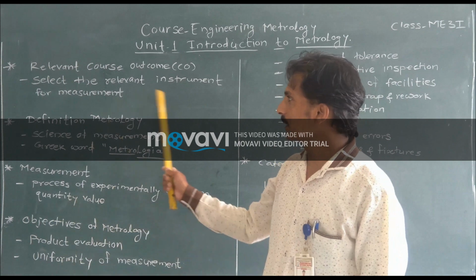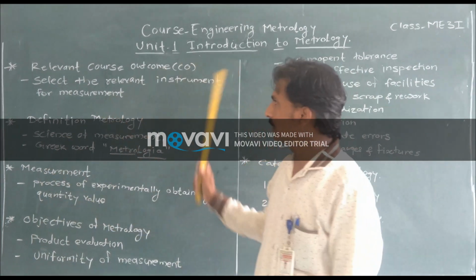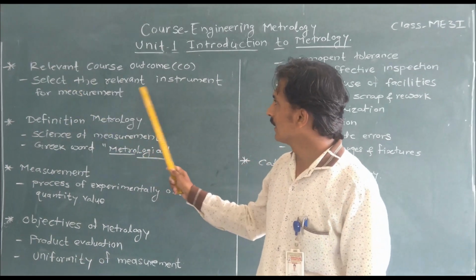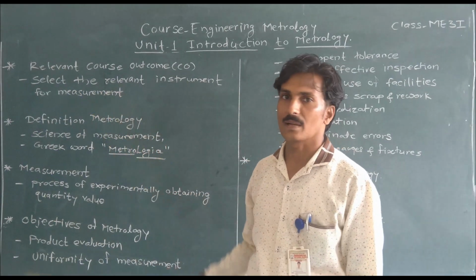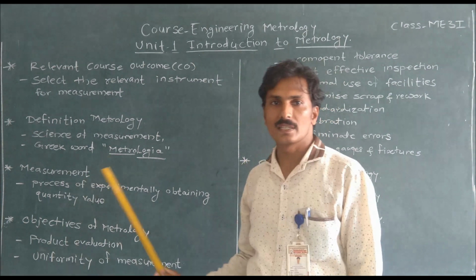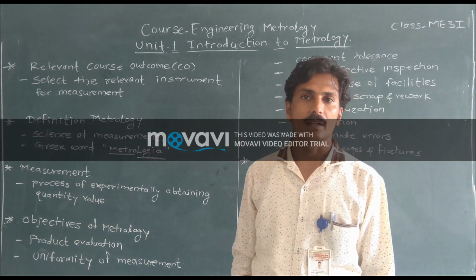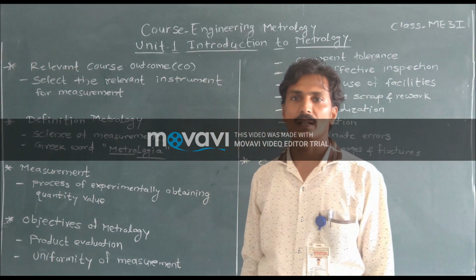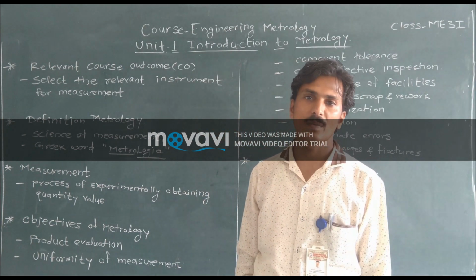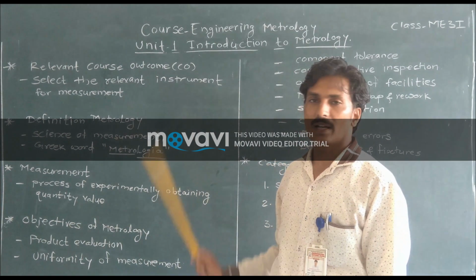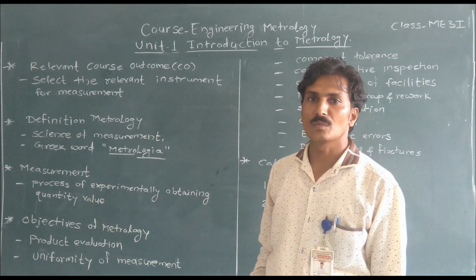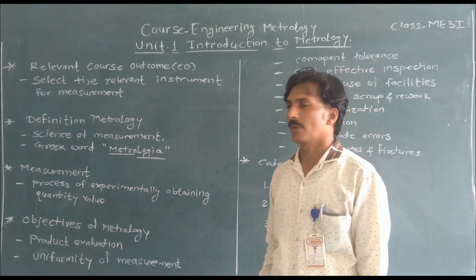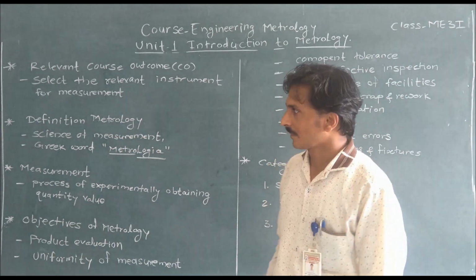Now we will see the relevant course outcome for this unit. The course outcome is to select the relevant instrument for measurement, as this subject involves the various techniques and various instruments used for measurement. By studying this chapter, we will come to know how to select the relevant instrument for measurement.